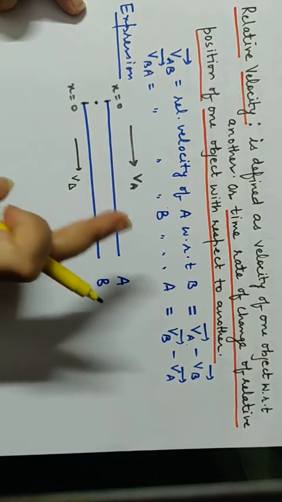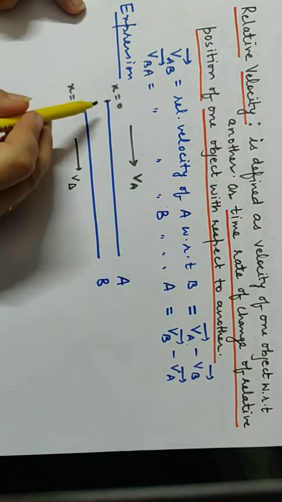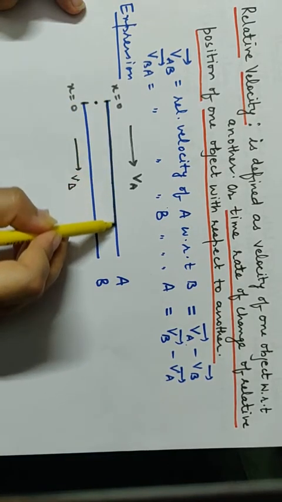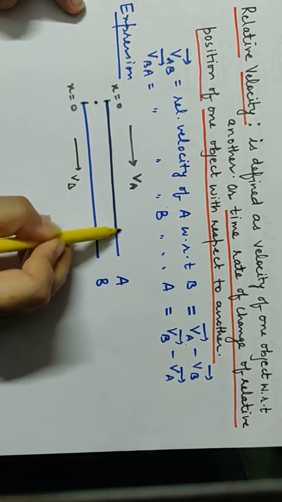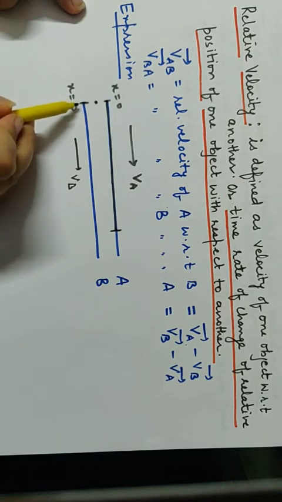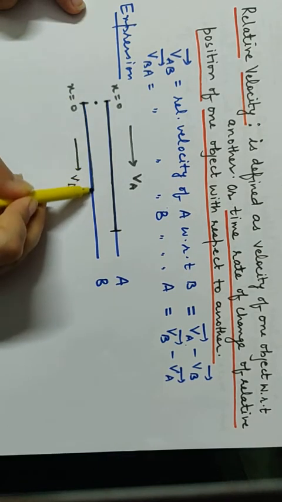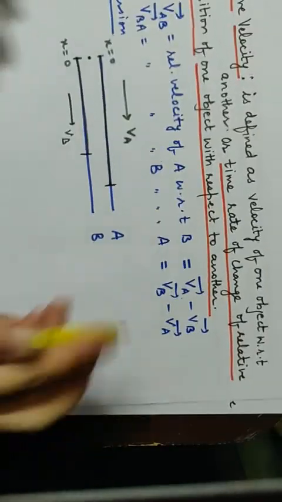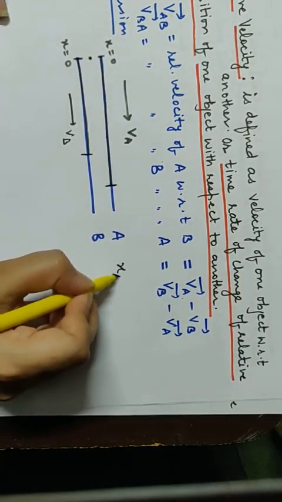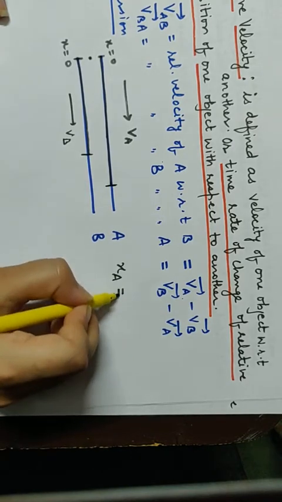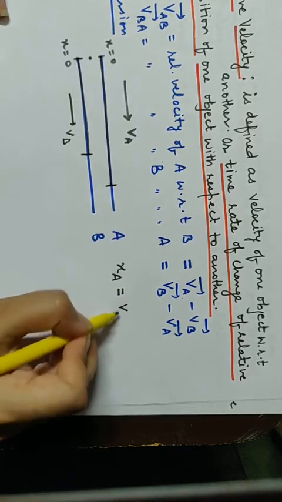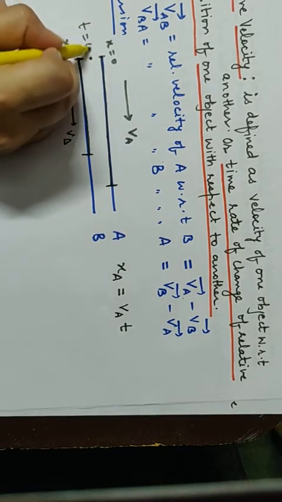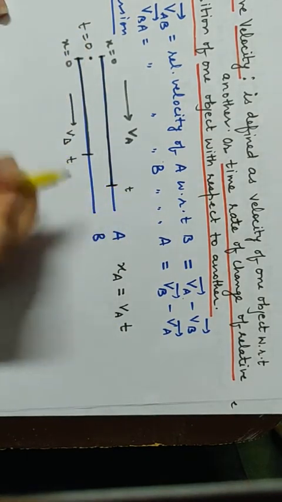Velocity means distance traveled per unit time. Suppose it starts from here, and after time t A reaches here. B is somewhat slower, so after time t B reaches here. So what is the distance traveled by A? I can write the distance traveled by A, XA, is equal to speed into time. Let the time taken be t. Initial time was equal to 0. Time taken here is t and here also is t.